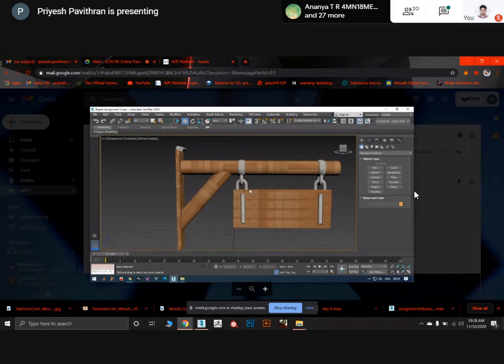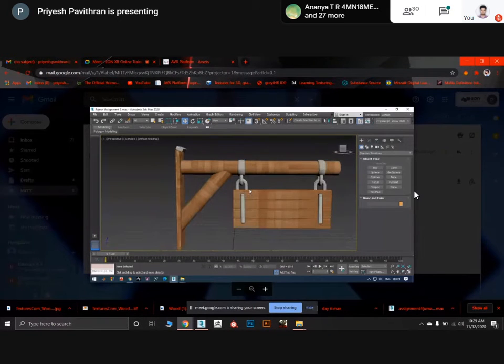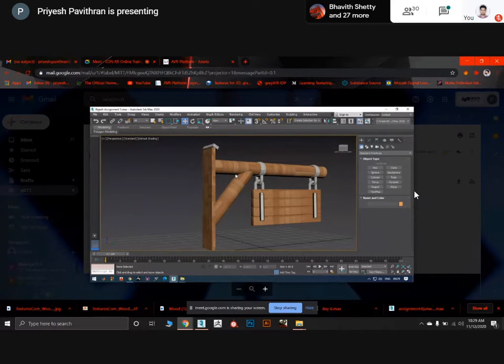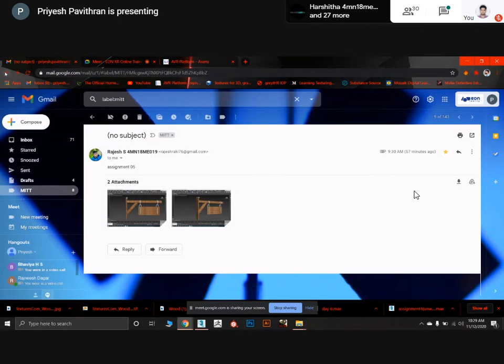And also pick a texture with some cuts and some wear and tear, I'll say. So pick the texture and change the texture. Model wise, it's looking fine. So change the texture. Find something similar to what I have shown you yesterday, or use the same one which I have sent you in WhatsApp.